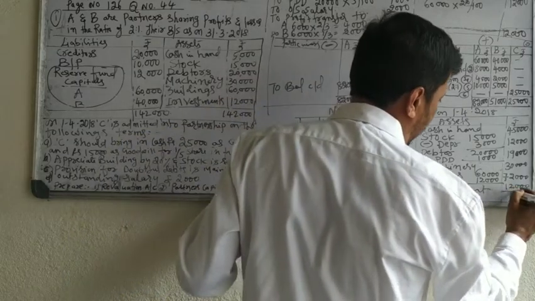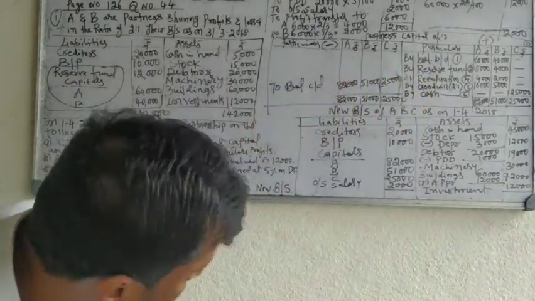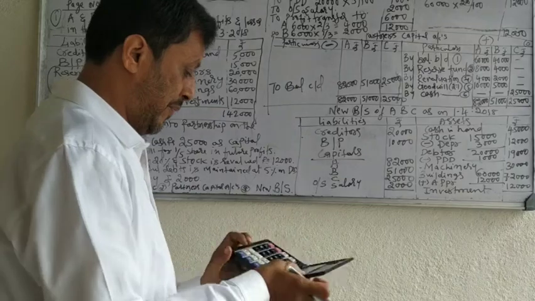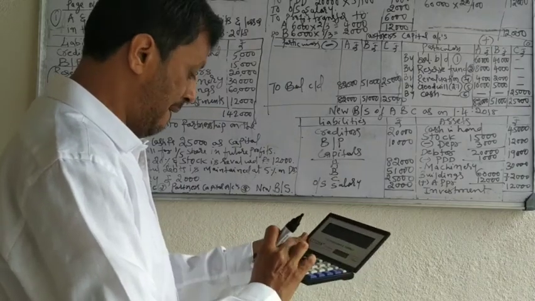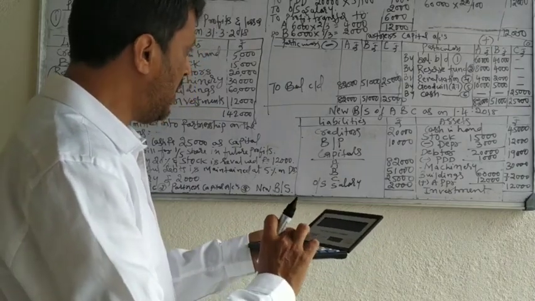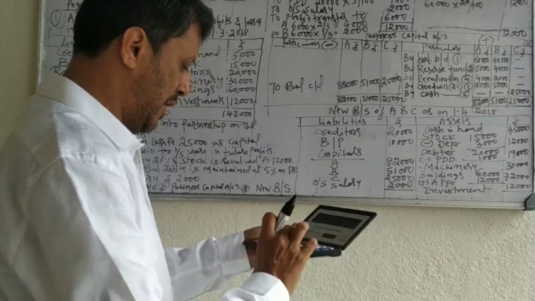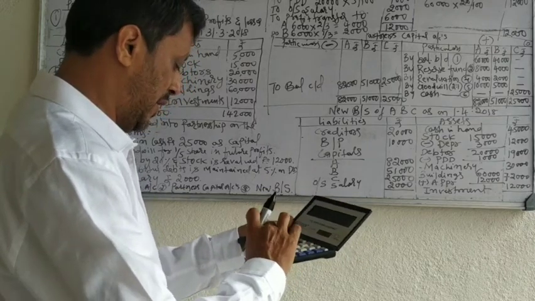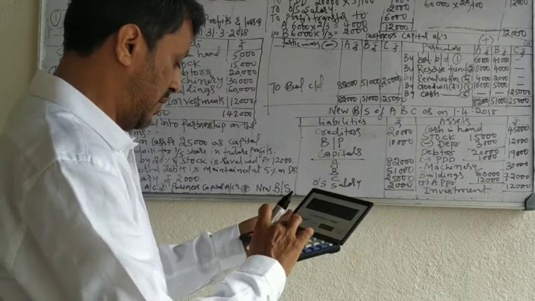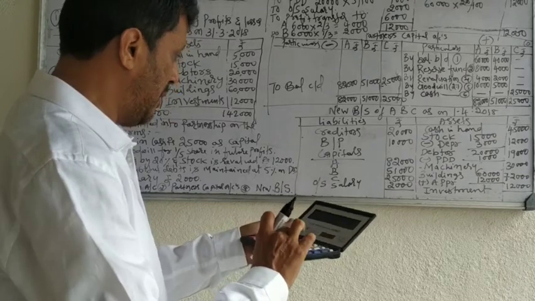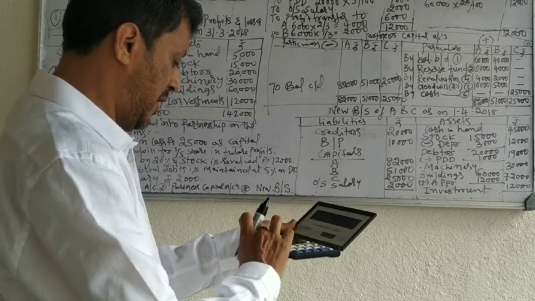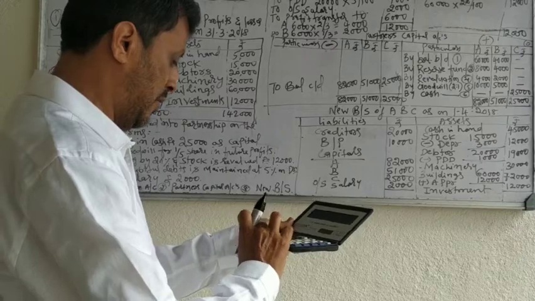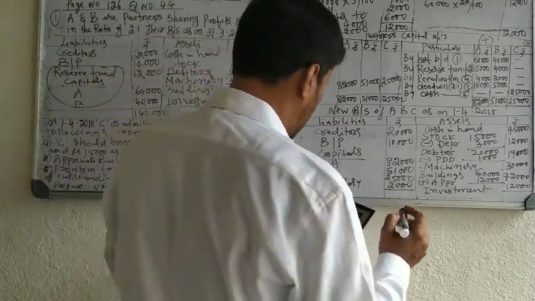Total: 20 plus 10 plus 82 plus 51 plus 25 plus 2, 1,90,000.